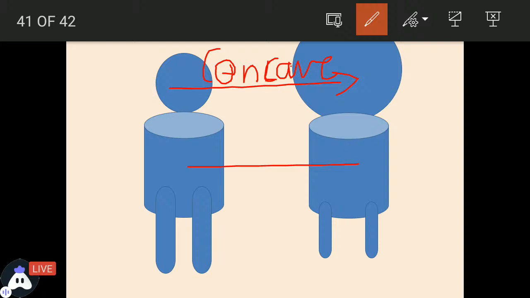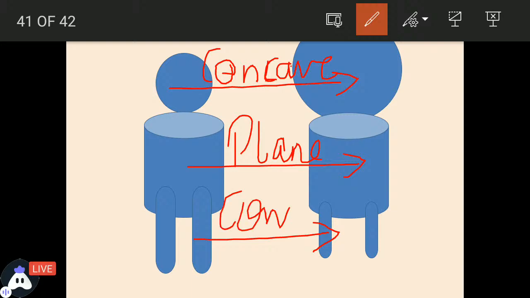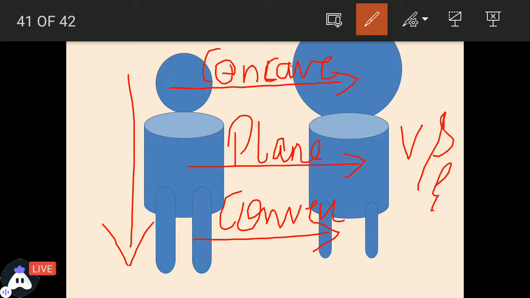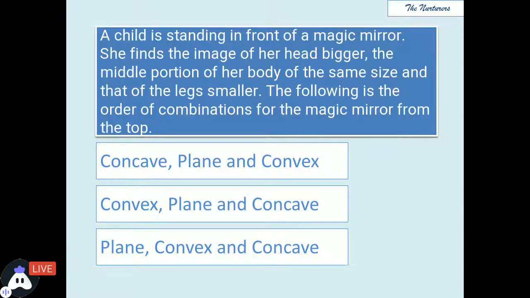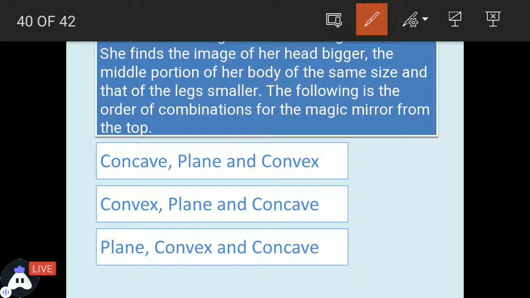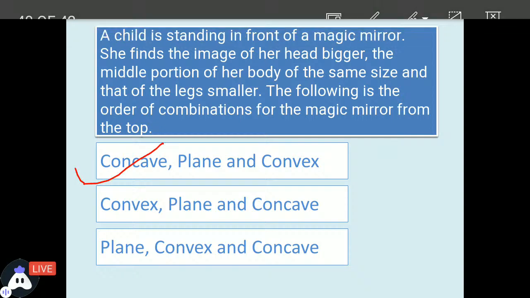If the middle body is of the same size, we know that the plane mirror, which we use in our normal day-to-day life, shows us same-size images, and the legs are found to be diminished, and the size gets reduced in case of a convex mirror. So this would be the pattern: concave, plane and convex, and all the images would be virtual and erect. Remember, none of the images formed is inverted. So the answer to this question would be concave, plane and convex.